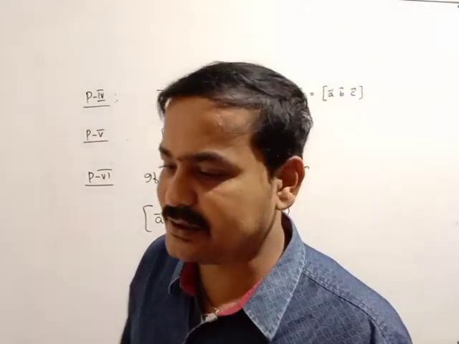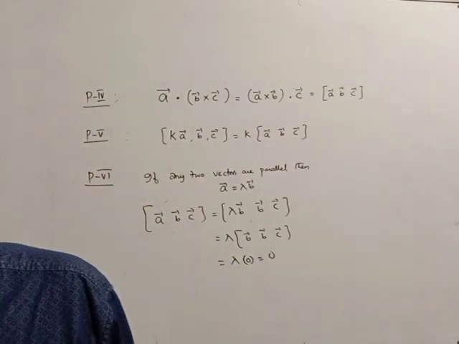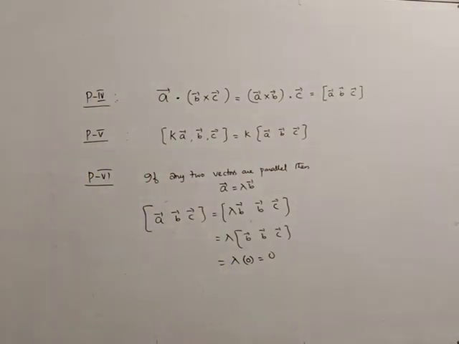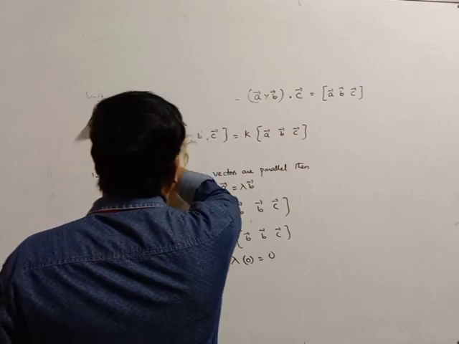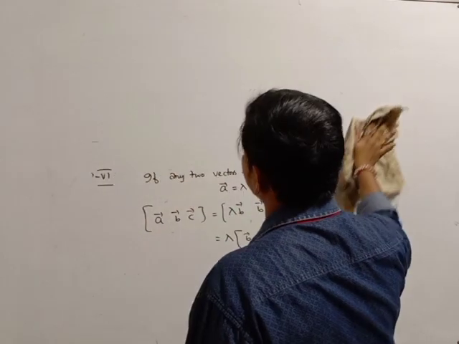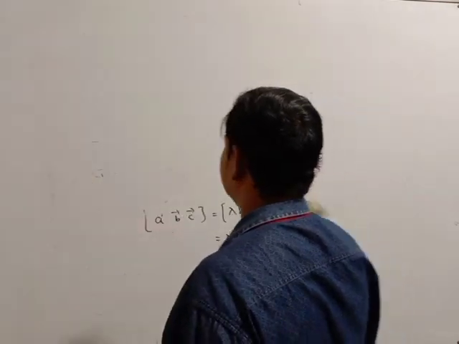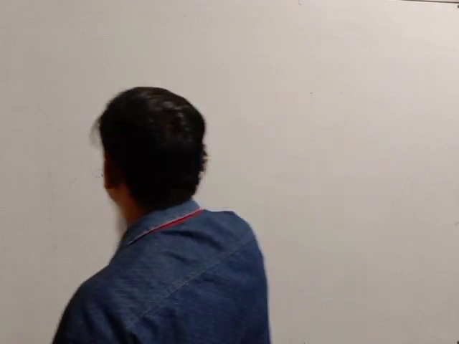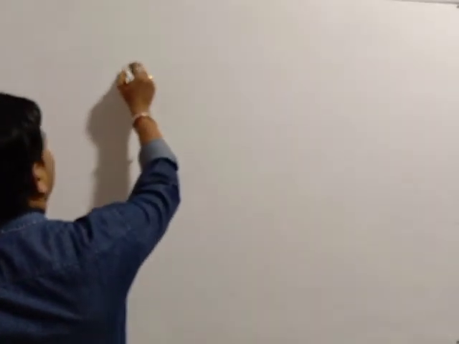Next, we are going to the geometrical meaning of the box product. Write the coplanar condition. Next we will do the coplanar condition.